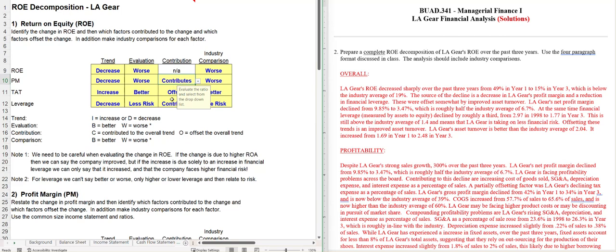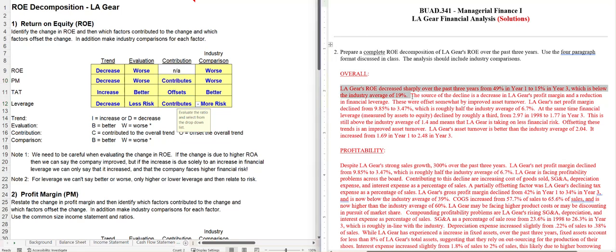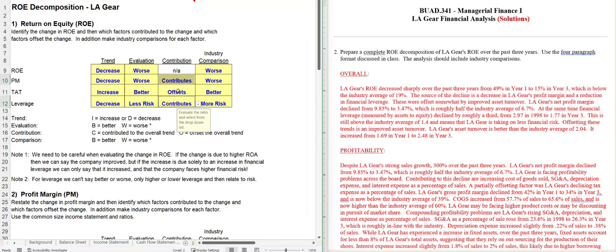The two factors that contributed to the decline in return on equity were lower leverage and a lower profit margin. So the sentence: the source of the decline is a decrease in the profit margin and a reduction in financial leverage. And these were offset somewhat by the improved asset turnover.